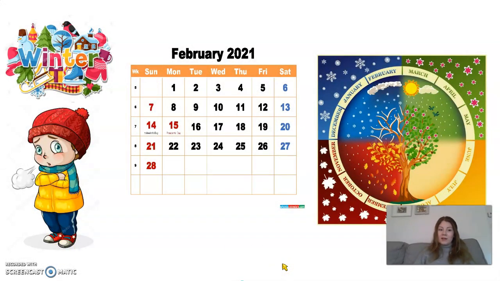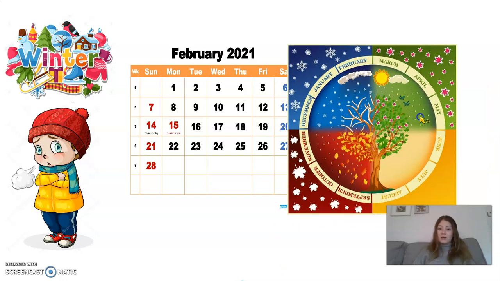Now, February is still part of the winter season that we have been enjoying at the moment. It's part of a season where it's still quite cold and the weather is quite cold and frosty in the mornings. But also February is quite special because later on in this month, things will start to change and you might notice signs of spring, which is my favourite season.